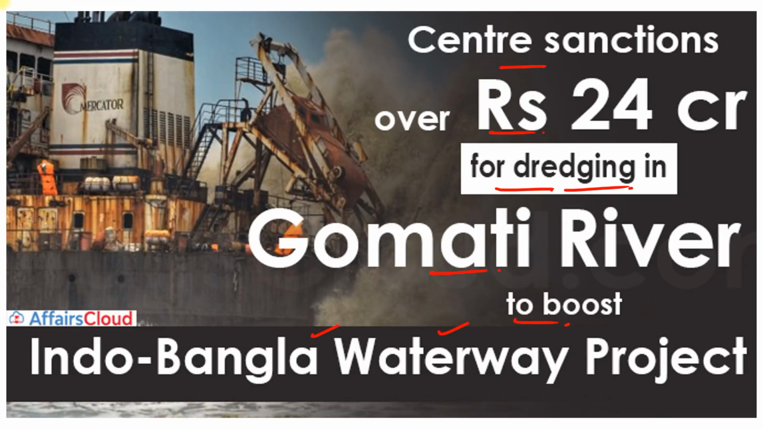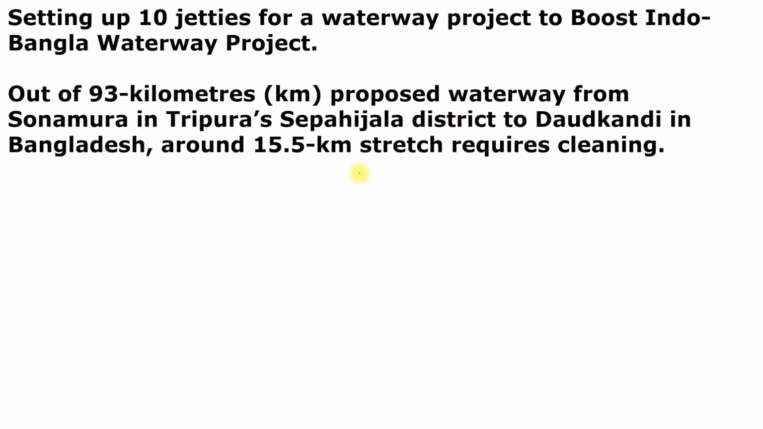So the Ministry of Shipping has sanctioned almost 24 crore rupees for cleaning the Gomti River, a trans-boundary river between India and Bangladesh, and setting up 10 jetties for the waterway project to boost the Indo-Bangla waterway project.